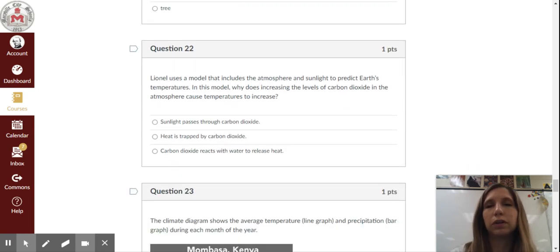Question 22. Lionel uses a model that includes the atmosphere and sunlight to predict Earth's temperatures. In this model, why does increasing the levels of carbon dioxide in the atmosphere cause temperatures to increase? Is it A, sunlight passes through carbon dioxide, B, heat is trapped by carbon dioxide, or C, carbon dioxide reacts with water to release heat?